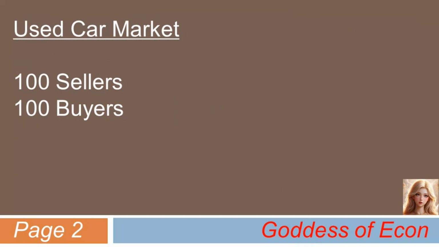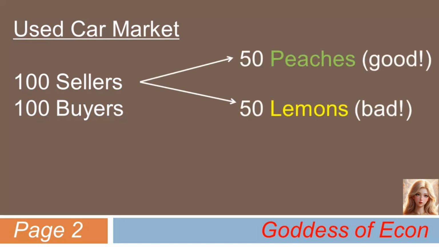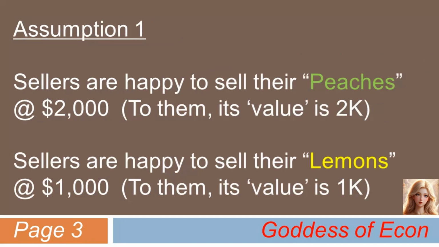Now, let's take a look at the following hypothetical used car market, where both good cars and lemons coexist. Let's assume there are 100 sellers and 100 buyers of used cars in the market, just for the sake of simplicity. Additionally, let's assume that out of a total of 100 cars, there are 50 good ones, let's call them peaches for fun, and 50 bad ones, aka lemons. Now, let's also assume the following.